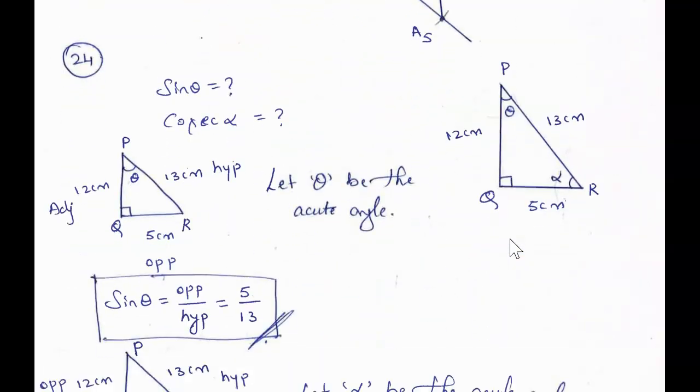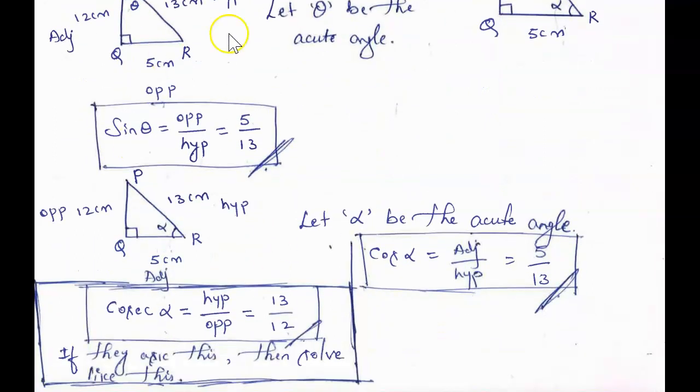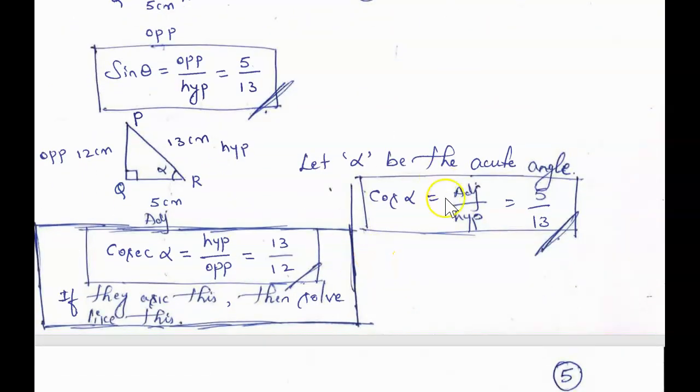And this is question number 24 from your trigonometry. And this is the actual figure that they have given in the problem. This is the case that they have given. First we have to assume theta as the acute angle and solve this case. And by assuming alpha as the acute angle, then you have to solve this case. As you can see here, I have solved by using theta and again by using alpha. By using theta we have found sin theta, and now by using alpha as the acute angle we have to find cos alpha.